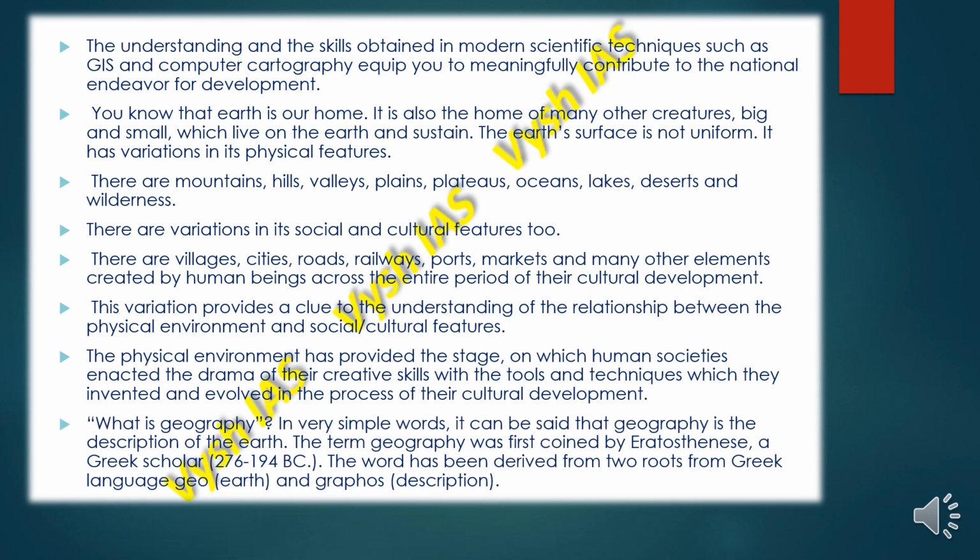So what is geography? In very simple words, it can be said that geography is the description of the earth. The term geography was first coined by Eratosthenes, a Greek scholar. The word has been derived from two root words from the Greek language, that is geo, which means earth, and graphos means description.